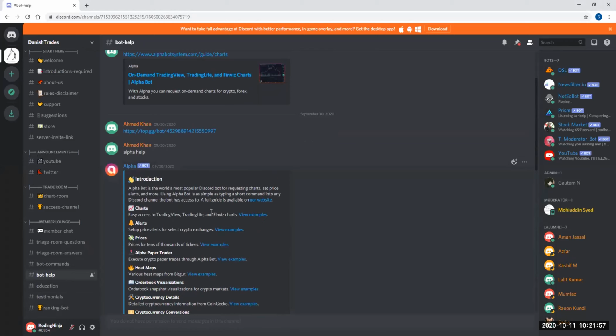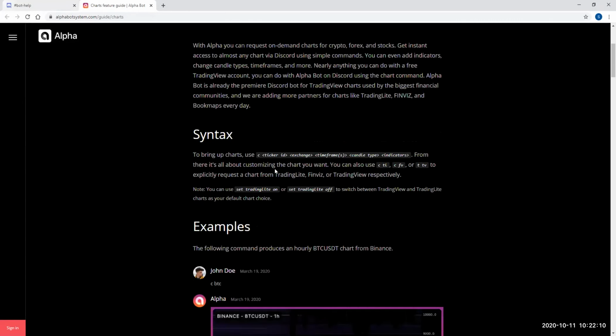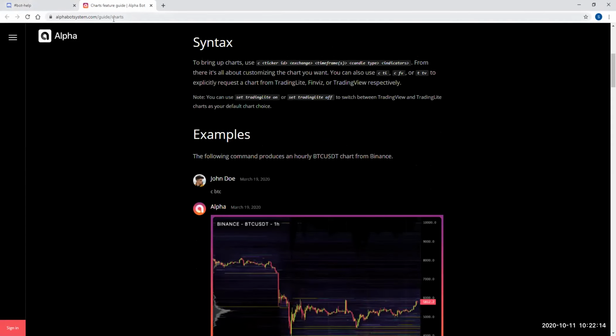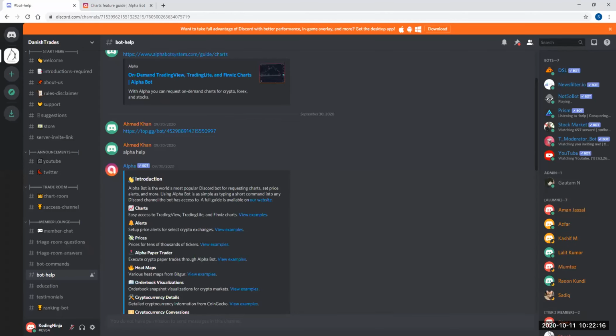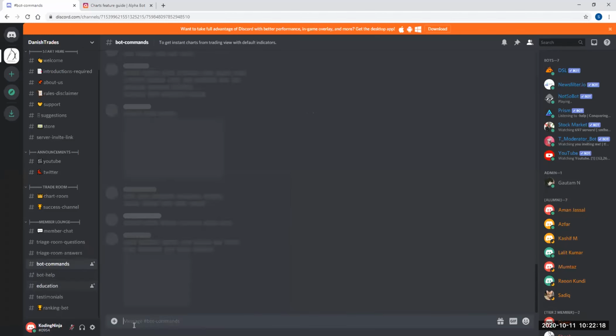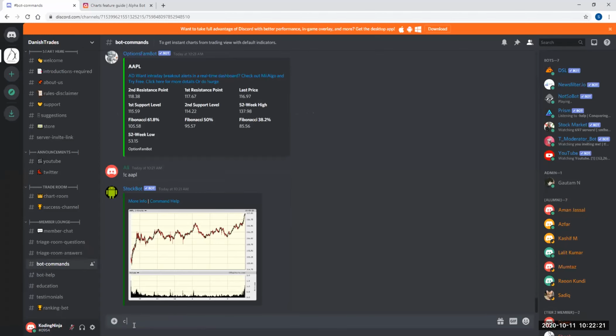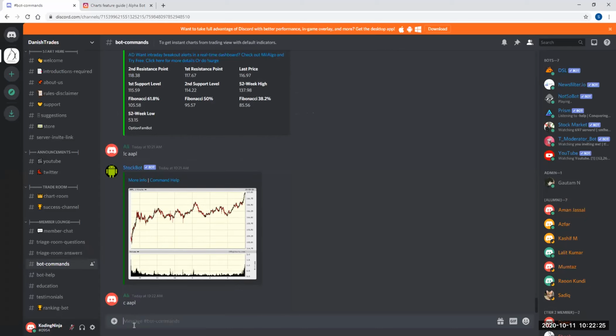Alpha is a very powerful bot. For charts, view examples. It will take you to another tab. It will give you examples here. You can see the commands here. So like C ticker ID is all you need. So if I say in the bot commands, C Apple, now Alpha will give the answer this time.